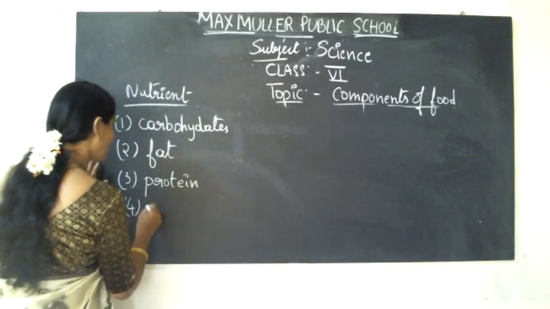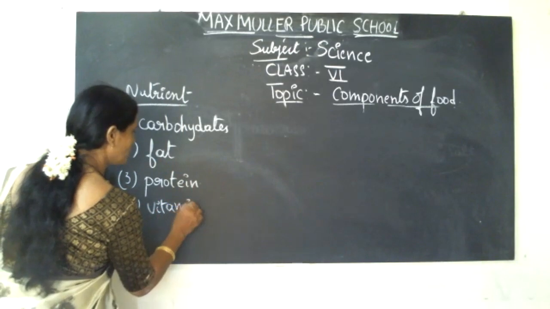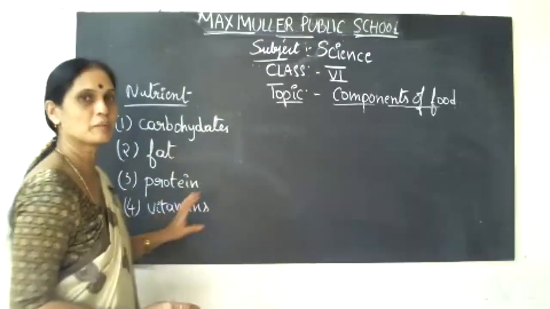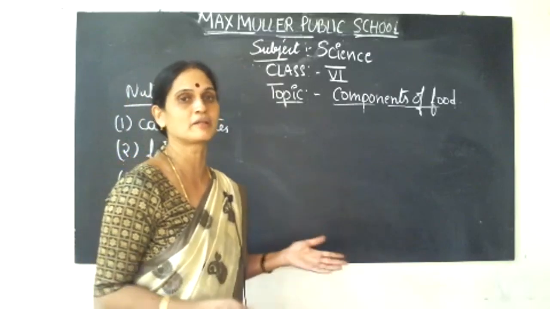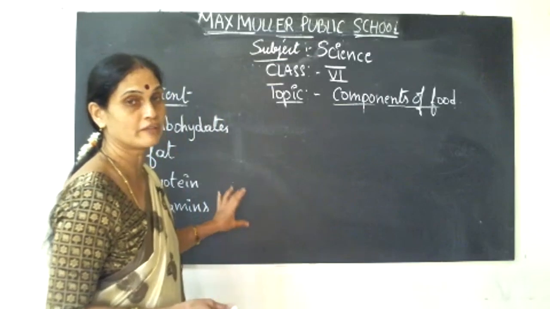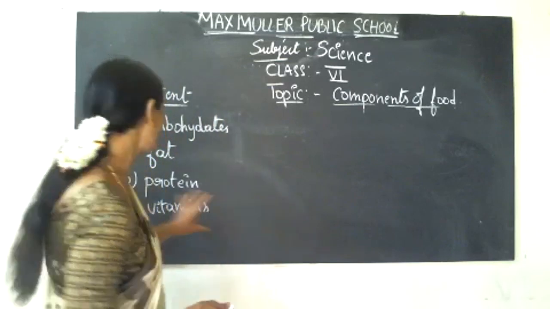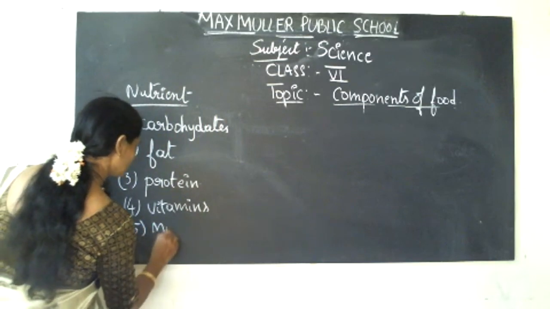Then vitamins. Though we don't consume much, they are required, because when we fall sick, vitamins are needed to repair the worn tissues and to fight the disease. And the last one is minerals.